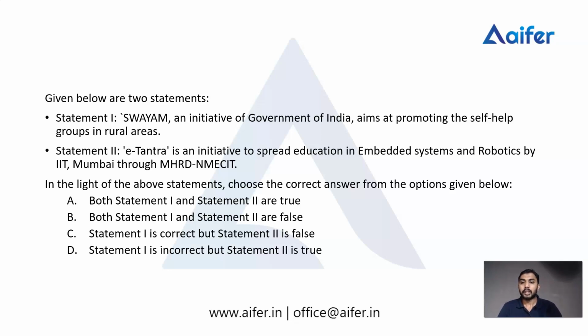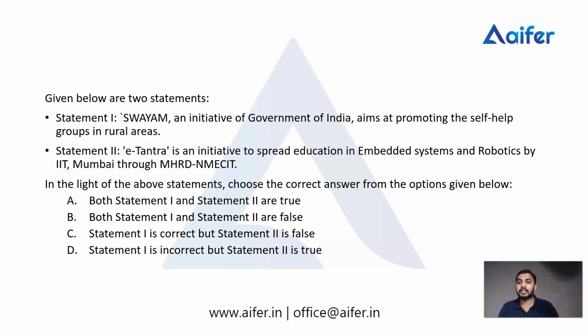So there are two statements and there are four options. We have to select the best option which is suitable to those statements. Option A, both statement 1 and statement 2 are true.